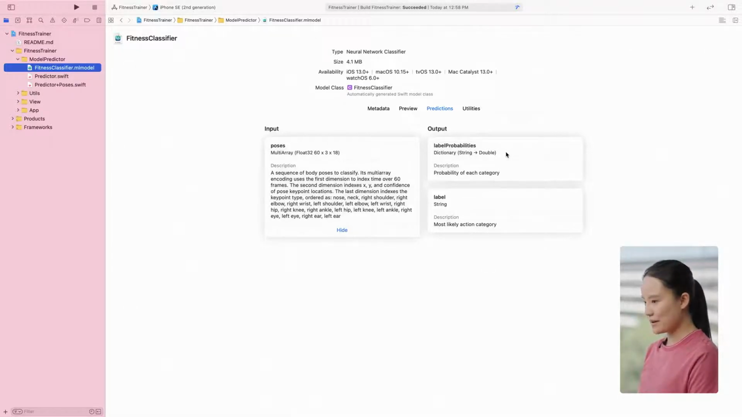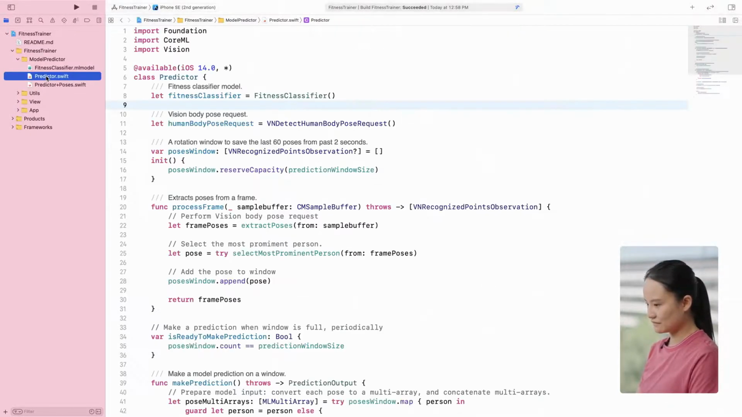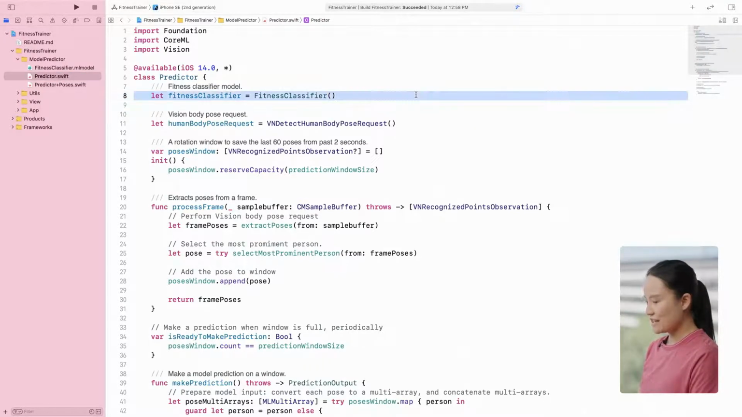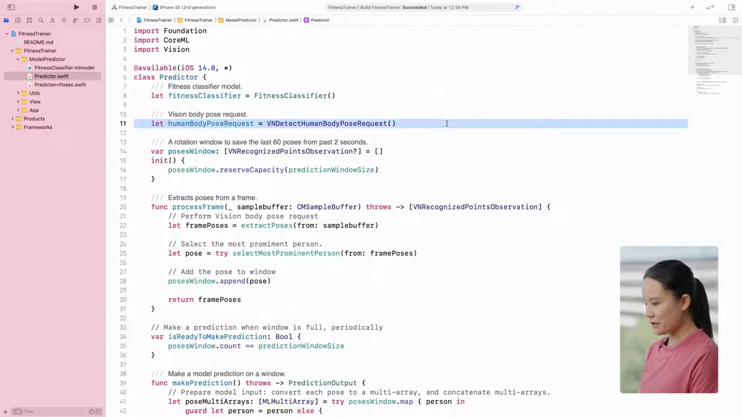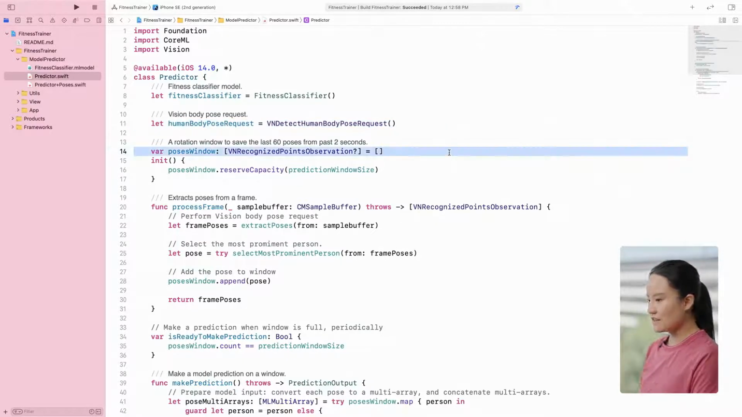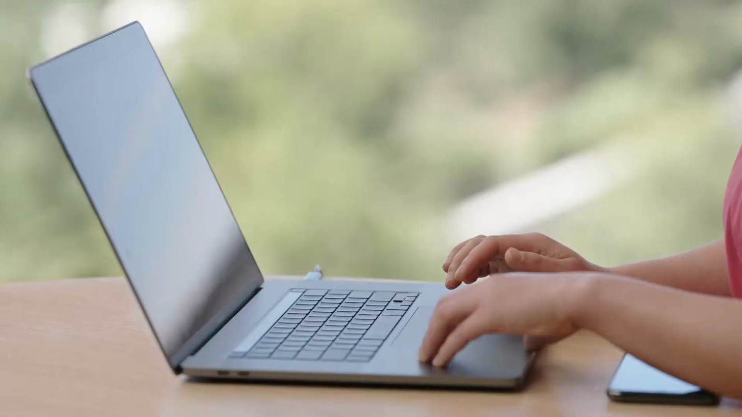Now, let's skip the other app logic and jump right to the model prediction. In my predictor, I first initialize the finished classifier model as well as the Vision body pose request. It's better to do this only once. Since the model takes a prediction window as the input, I also maintain a window buffer to save the last 60 poses from the past 2 seconds. 60 is the model prediction window size we have used for training.